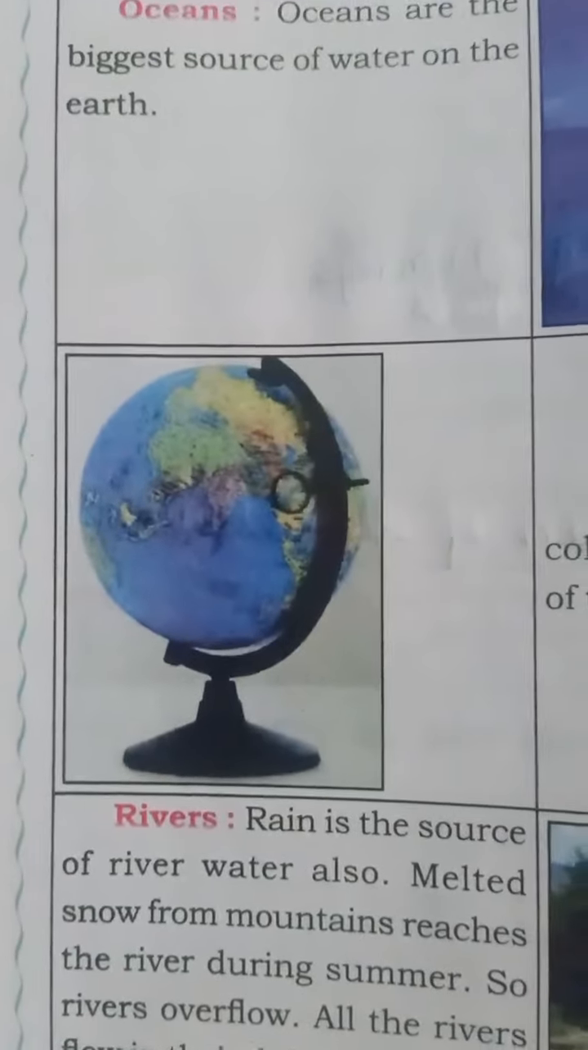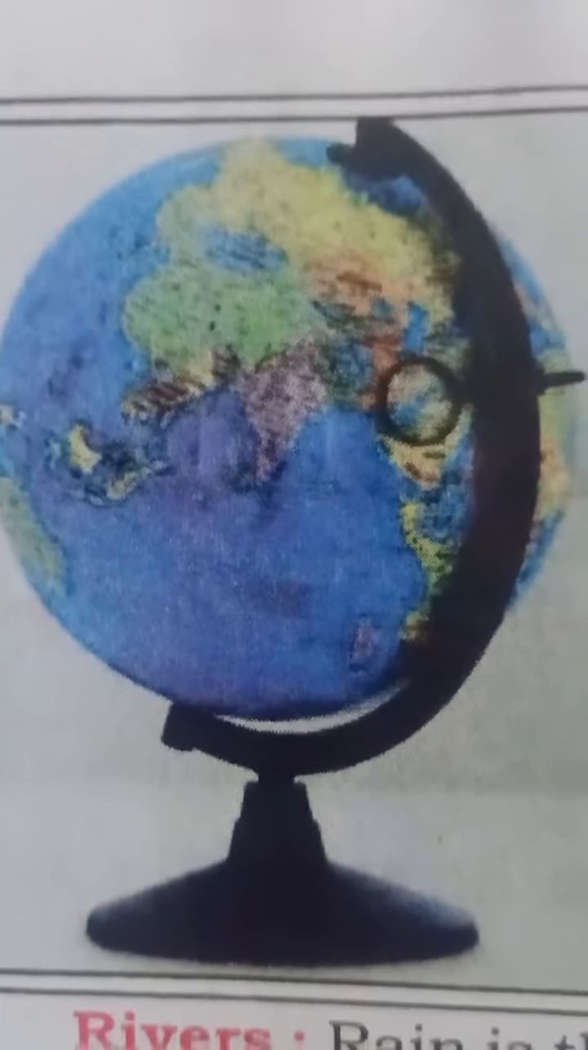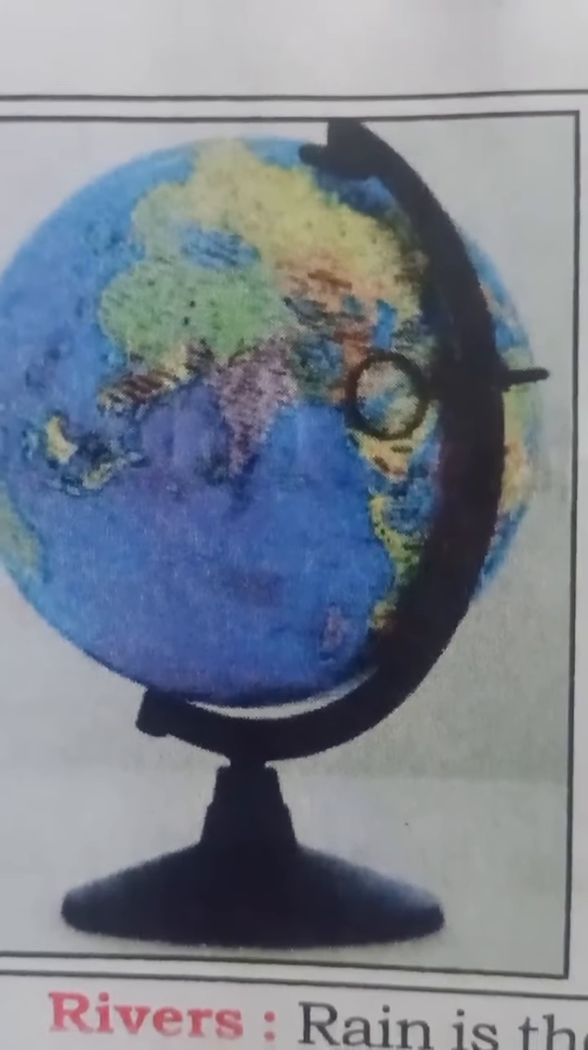So a lot of the water we can find on the earth is in oceans. Okay, next one comes, look at the globe here, children. See, this is the globe. You can see the globe, no? So in the globe, blue color indicates the portion of earth covered by water. See, this blue color is there, no, children?